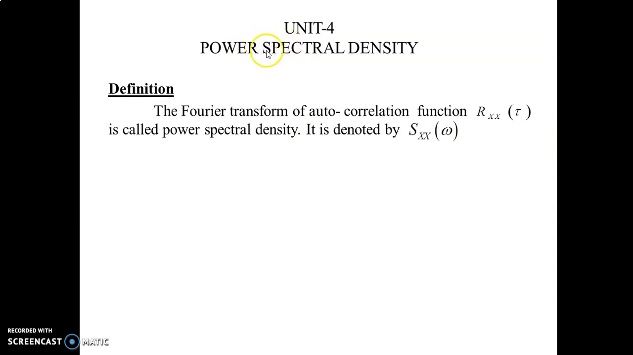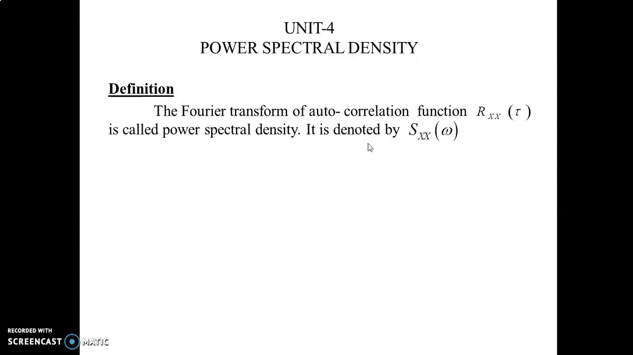In Probability and Random Process, first of all, we are learning the unit for power spectral density. The definition: the power spectral density is the Fourier transform of the autocorrelation function, that is Rxx of tau. It is denoted by Sxx of omega, the power spectral density function. This is the autocorrelation function.